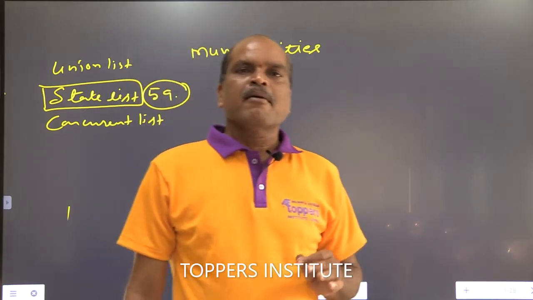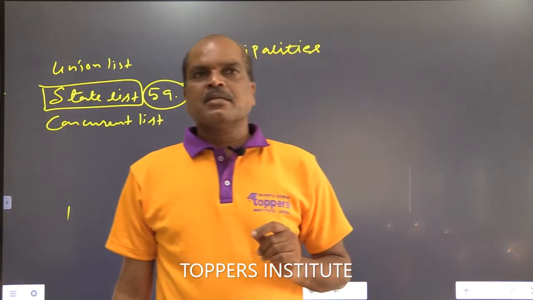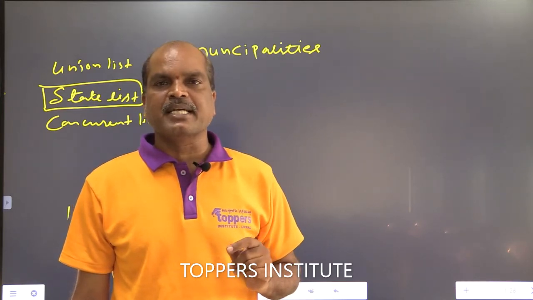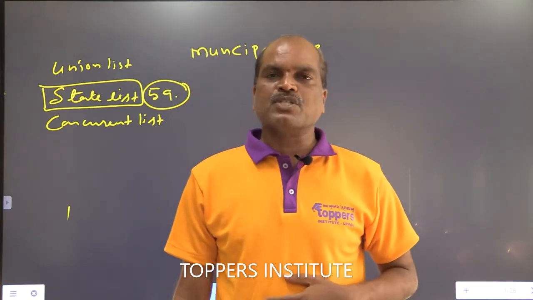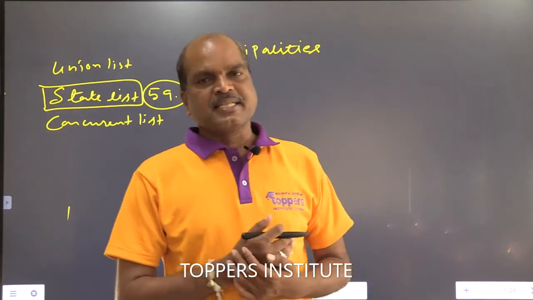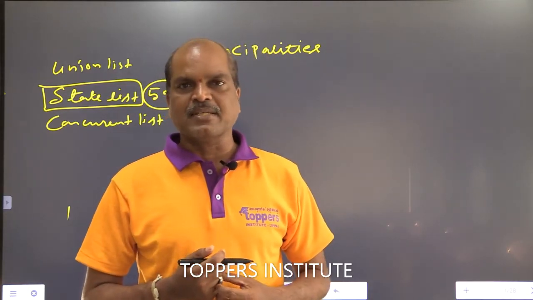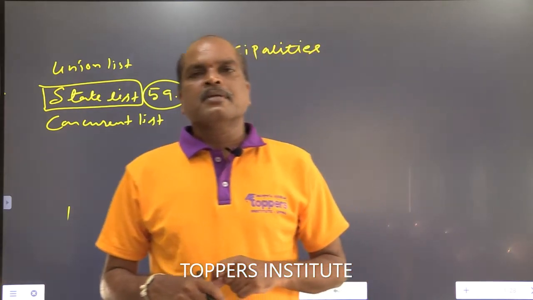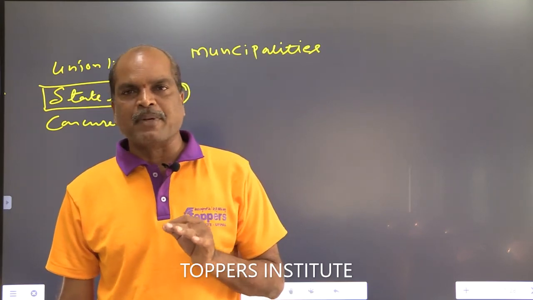So what is the minimum population to create a municipality? 25,000. This population is compulsory to create a municipality in the state. What is the maximum population of a municipality? 3 lakhs. Not more than 3 lakhs population, not less than 25,000 population for municipalities. So the state government creates new municipalities on the basis of population.